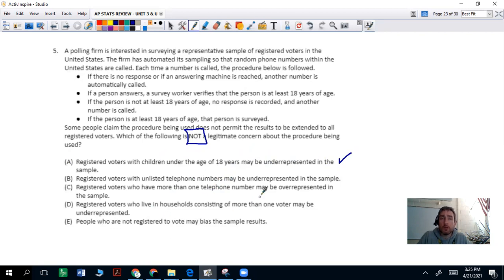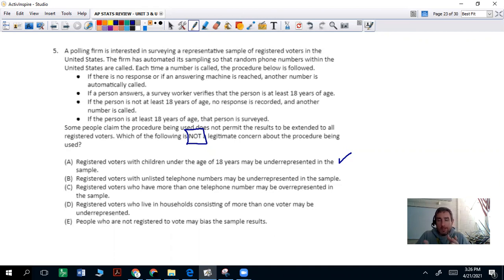B, registered voters with unlisted phone numbers may be underrepresented in the sample. Well, let's think about this for a second. Registered voters with unlisted phone numbers.